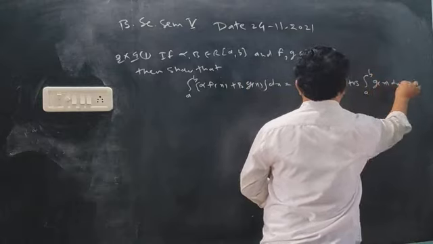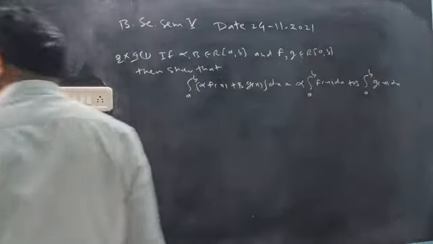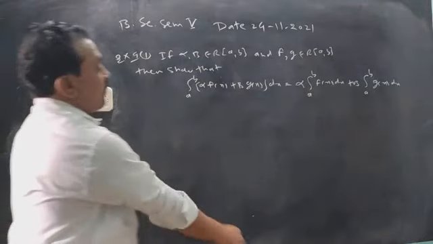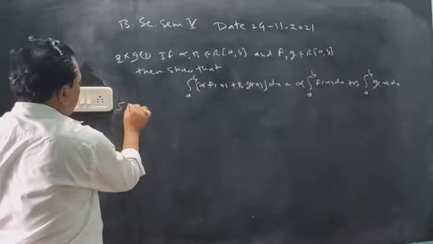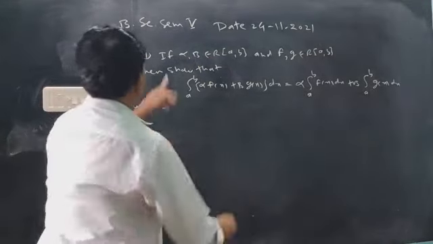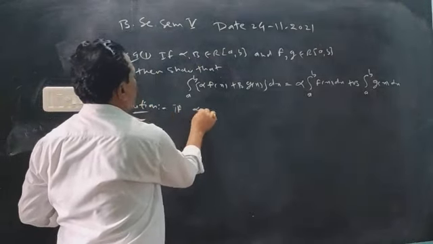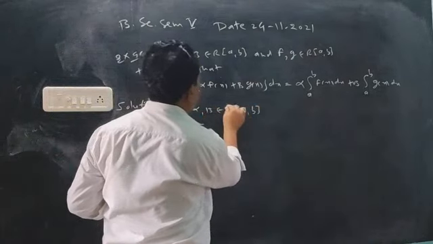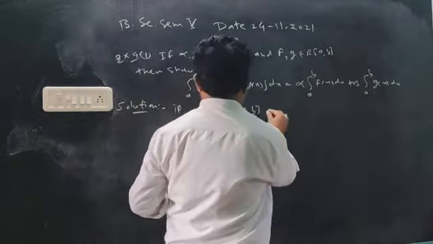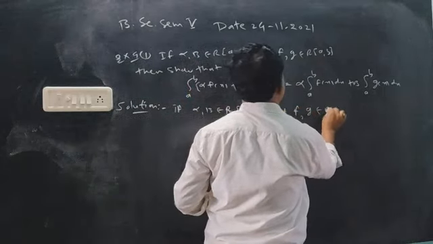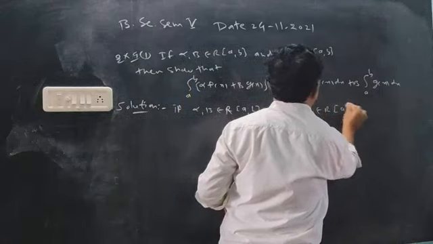So addition law in integration. So write it here also in the Riemann integral. So simple proof, 2 marks question. If alpha and beta belong to R, Riemann integrable function, alpha and beta are constants, f and g are functions, and these functions are also Riemann integrable.